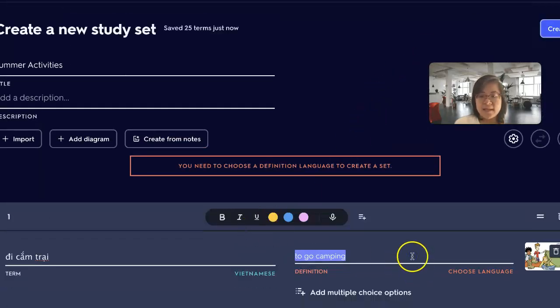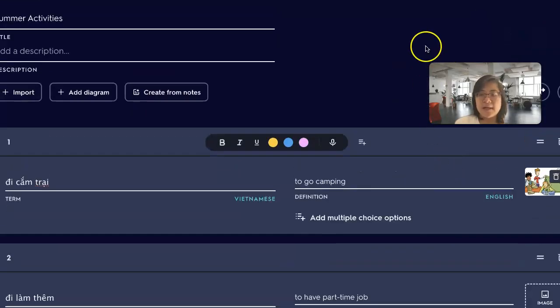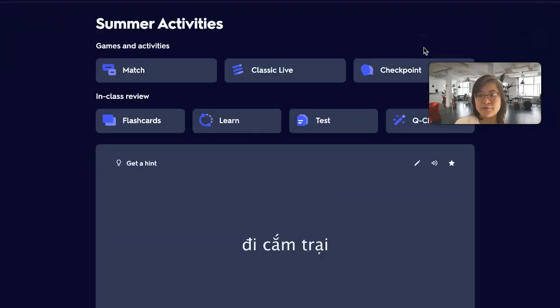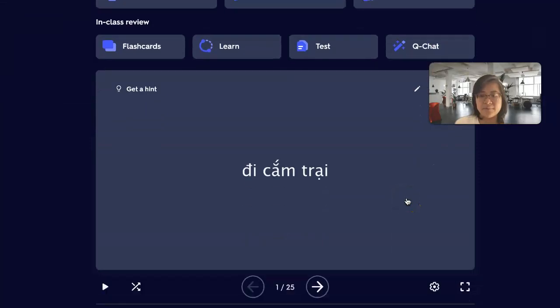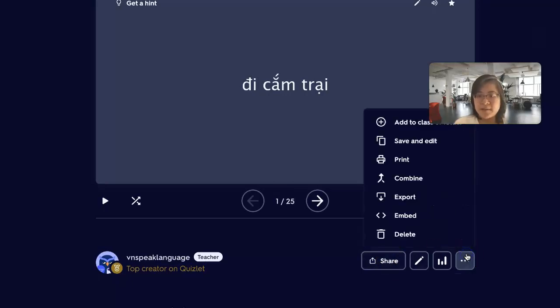Well, create, and then after that you can choose language here, the translation, English, and then later on you can add it into a class, a folder for your organization. Yeah, to better organize it. You can either share it as a link or embed it into the LMS that you're using. And then add to class or folder.